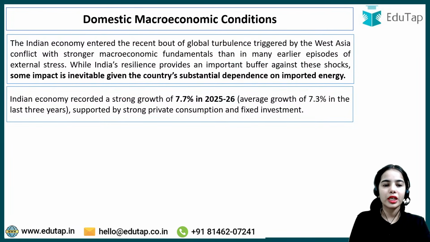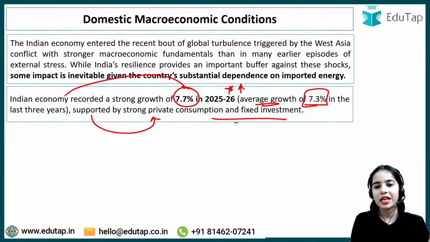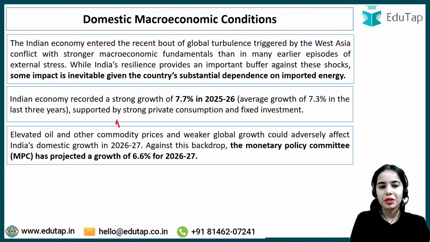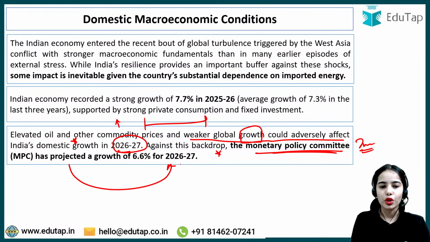Indian economy recorded a strong growth of 7.7% in 2025-26. That is higher than the average growth of 7.3% in the last 3 years, supported by strong private consumption and fixed investment. Now, elevated oil prices and other commodity prices because of the global supply chain disruption, and weaker global growth could adversely affect India's domestic growth also in 2026-27. Against this backdrop, the Monetary Policy Committee in June 2026 has projected a growth of 6.6% for 2026-27.